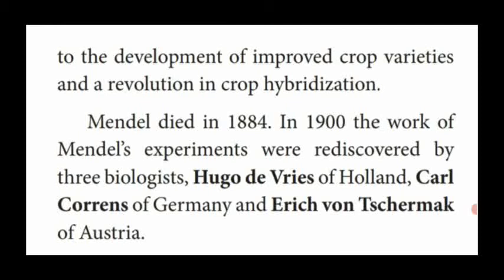1900: Hugo de Vries of Holland, Karl Correns of Germany and Erich von Tschermak of Austria. Dear students, this is an important two-mark question. Name the scientists who rediscovered Mendel's experiment. Hugo de Vries, Karl Correns and Erich von Tschermak are the three scientists who rediscovered Mendel's experiment.